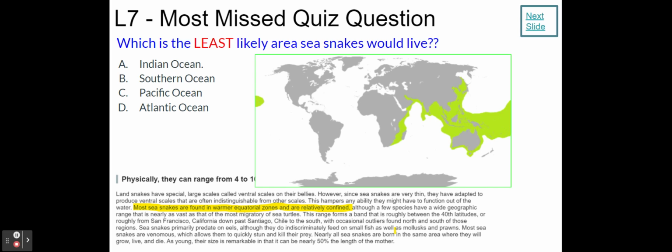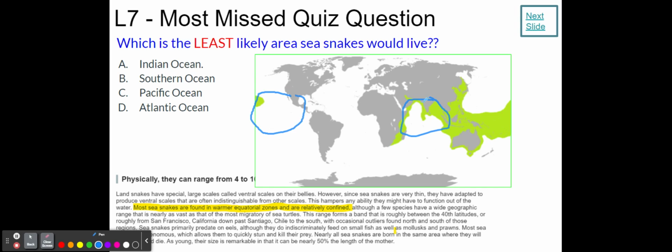Where are you going to find warm tropical water? You're going to find warm tropical water in the Indian Ocean, in parts of the Pacific, the North Pacific, South Pacific, and possibly parts of the Atlantic.